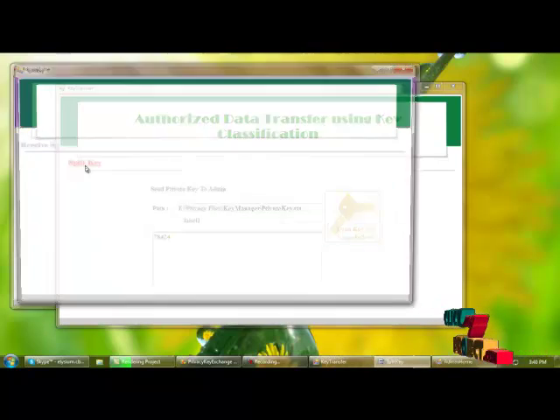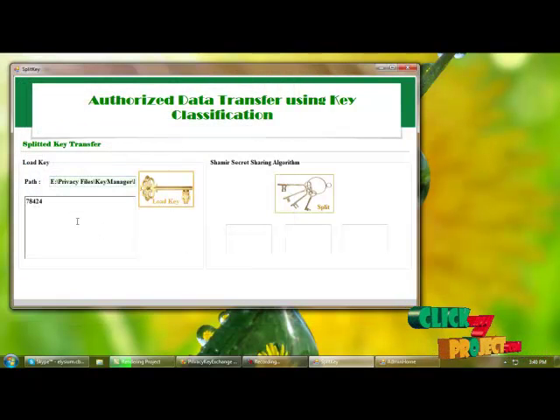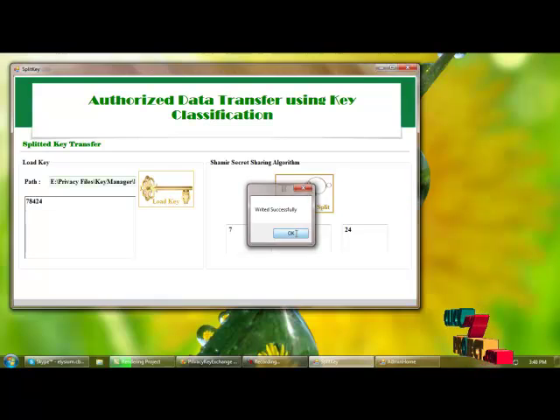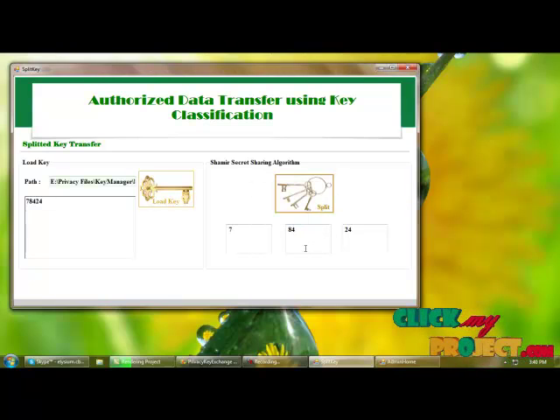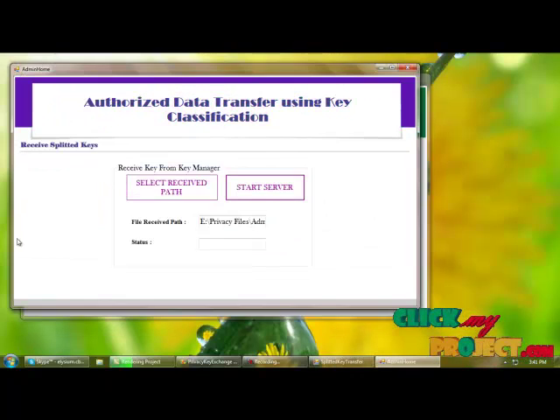Next, key manager will split the key. For that we have to load the private key which we already generated, and we are splitting the key into 3 parts, and these keys are written as text files. And next is split key transfer, where we are sending the split keys to the admin.